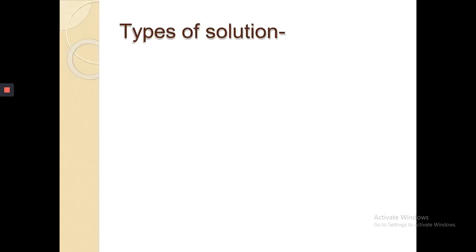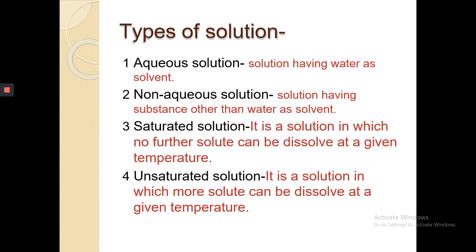How many types of solutions are there? There are a number of types of solutions. Aqueous solution is a solution having water as a solvent. And a solution having a substance other than water as solvent is known as a non-aqueous solution. A solution in which no further solute can be dissolved at a given temperature is known as a saturated solution. A solution in which more solute can be dissolved at a given temperature is known as an unsaturated solution.